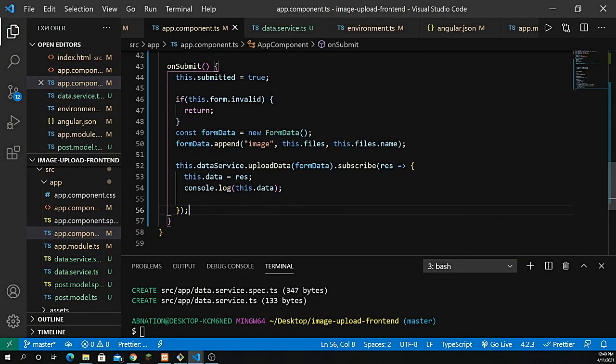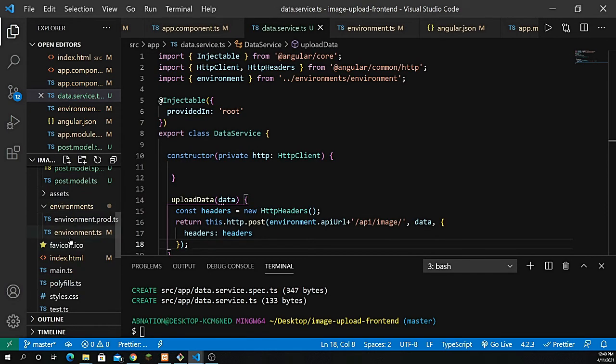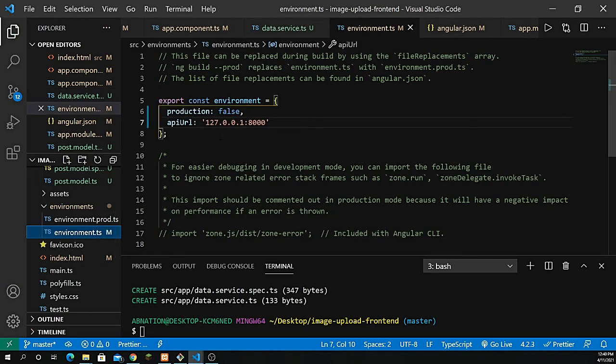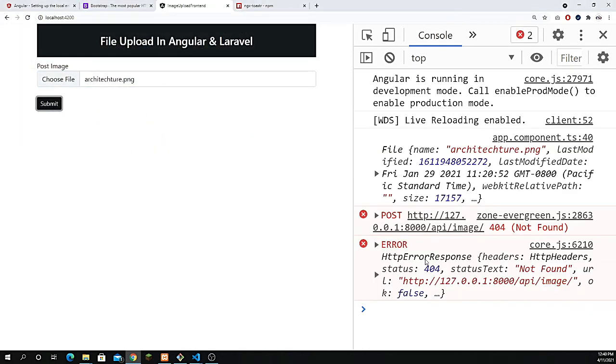So the environment, let's go to the environment variable. Let me check everything is fine here. 127. I think I forgot to define the HTTP here, right? So HTTP colon double slash. All right, so now if I go back and check it again, try to click submit. Still it says 404.